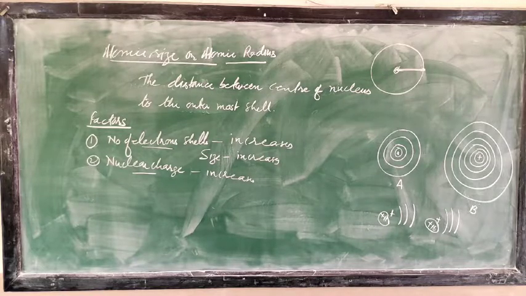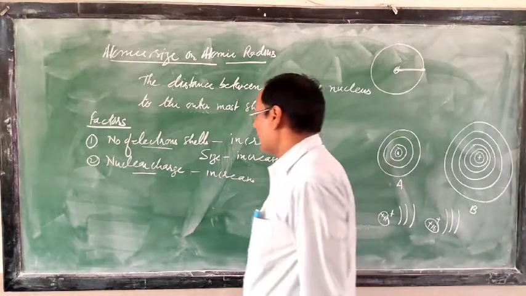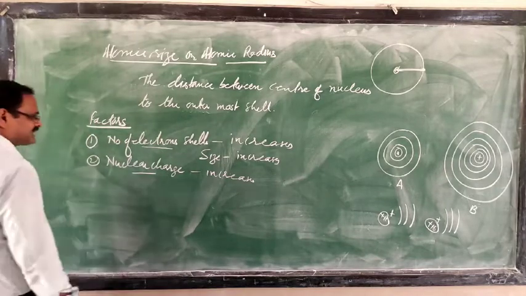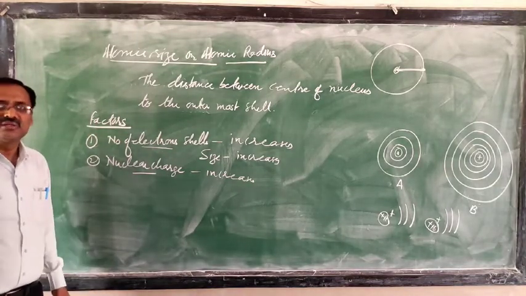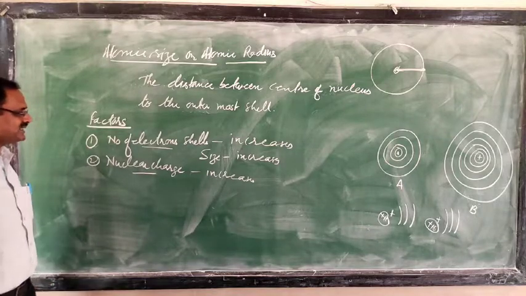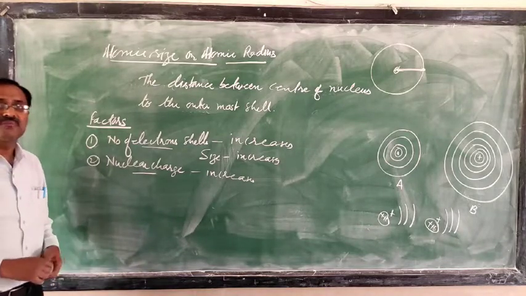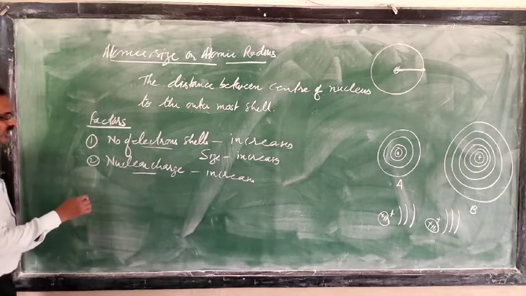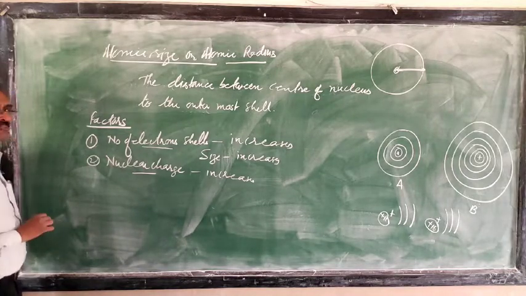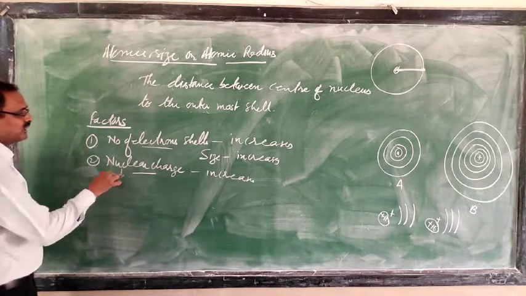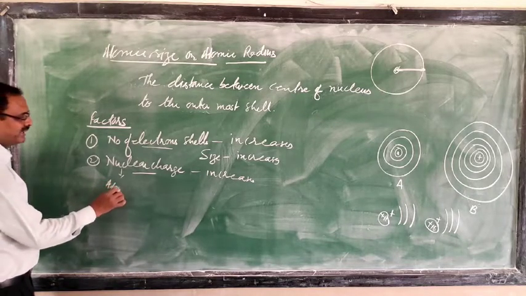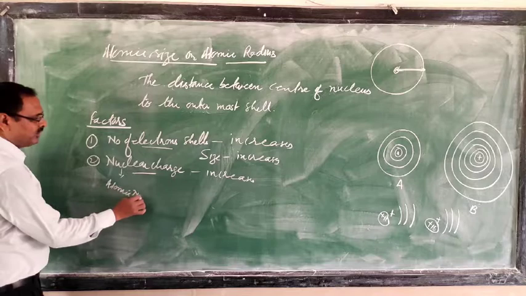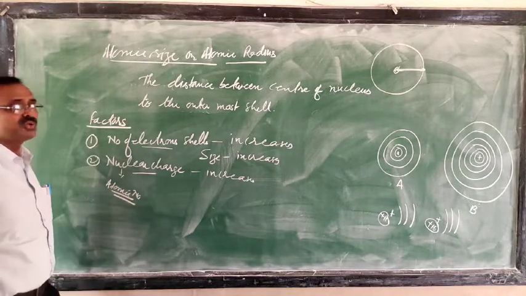On the nucleus positive charge is present, and this positive charge is present because of the number of protons. The number of protons is equal to the atomic number. So if you want to know the nuclear charge, it is very simple. Just take the atomic number. Atomic number will give you the nuclear charge.